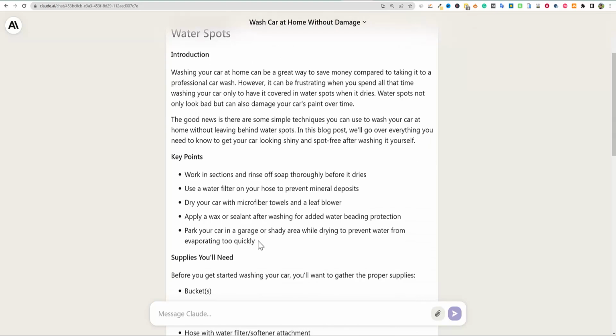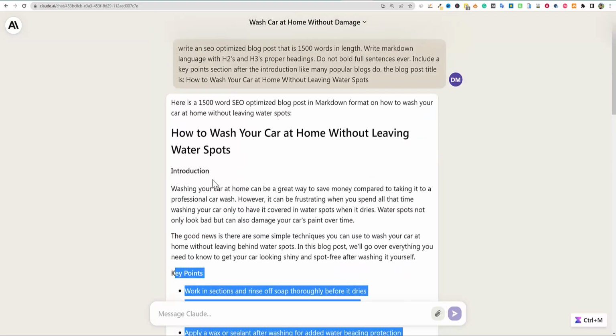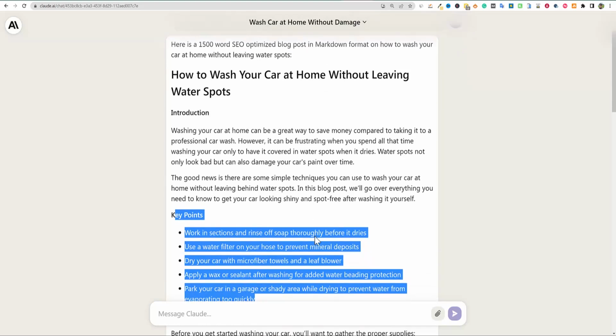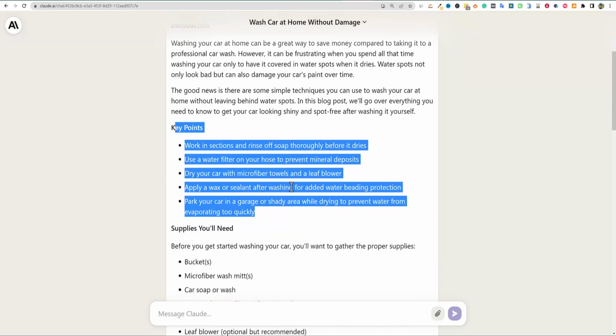Key points, here you go, guys. There's your key points right after the introduction. Here's what I did with the prompt. I said, do not bold full sentences. It's not doing that anymore. Include key points section after the introduction, like many popular blogs do. The blog post title is boom. So there's our prompt, and we're getting exactly what we want.